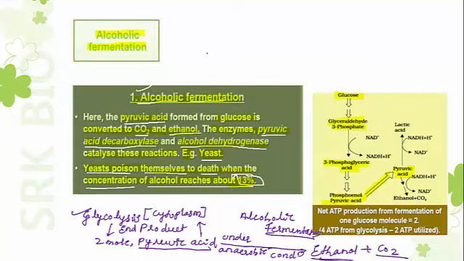Pyruvic acid or pyruvate, you can refer to it either way, no difference at all. So pyruvic acid is a 3-carbon compound and this is undergoing